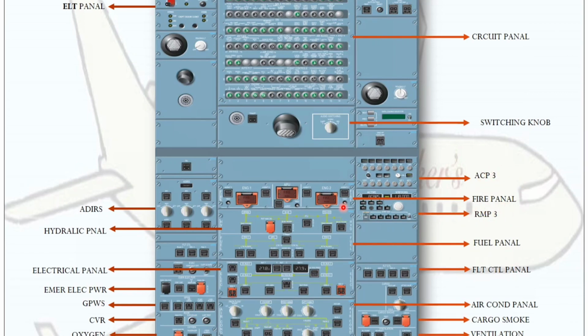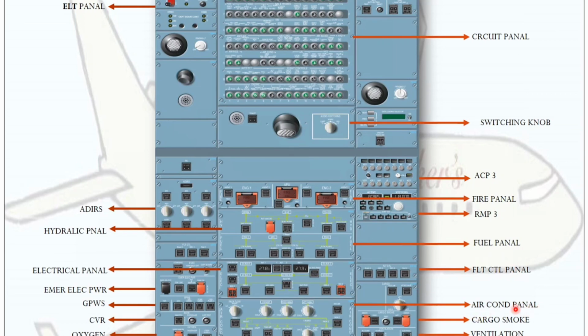And the fire panel. This is engine number 1, this is engine number 2, and this is for the APU, the center one. Fuel panel, this is a fuel panel. And flight control panel, these are the flight control computers, we have different ELAC and SEC.